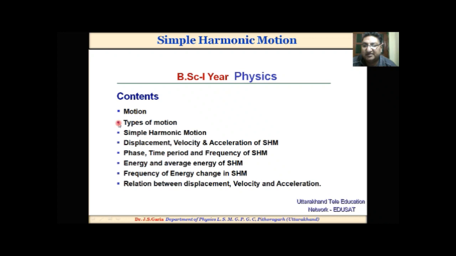In our daily life experiences, we come across many types of motions. The simplest oscillatory motion along one dimension is called simple harmonic motion. I'll explain about displacement, velocity, acceleration, phase, time period and frequency of simple harmonic motion, energy and average energy of simple harmonic motion, frequency of energy change in simple harmonic motion, and finally the relation between displacement, velocity and acceleration.